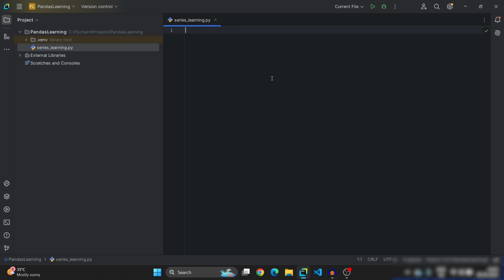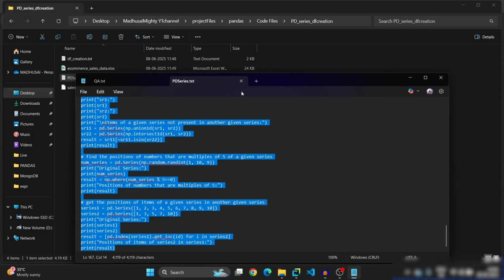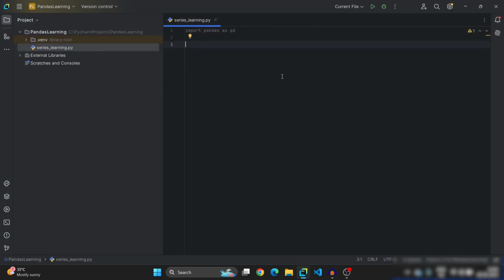So type the command import pandas as pd. So import pandas will import Pandas as pd. As is nothing but an alias. Using Pandas every time feels like a very big word with 6 alphabets. Instead, you can rename it as pd, which is a short form of Pandas, so that you can use pd wherever you want to use Pandas. So it is like a nickname or alias. Okay, let me copy the code which I have prepared to explain to you.